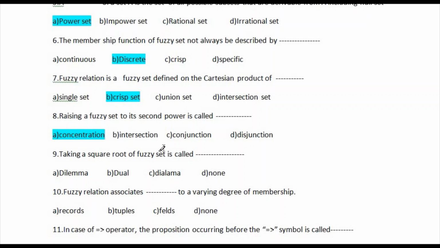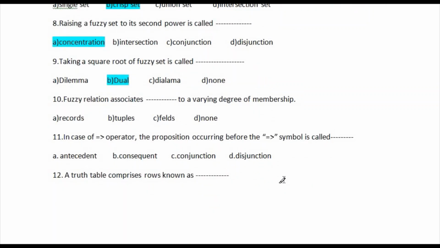Question number 9: taking the square root of a fuzzy set is called? Option number one is dilation, second one is dual, third one is dilemma, and fourth one is none. So the correct answer is option number B, dual. This is the correct answer of this question. Let's go for question number 10.